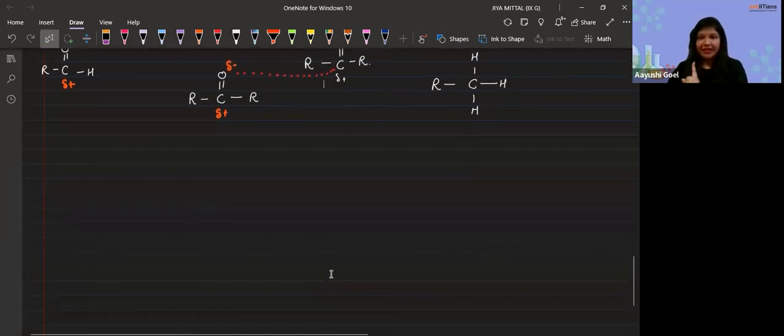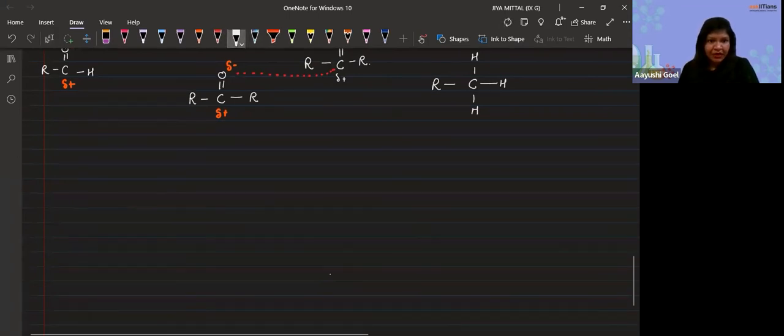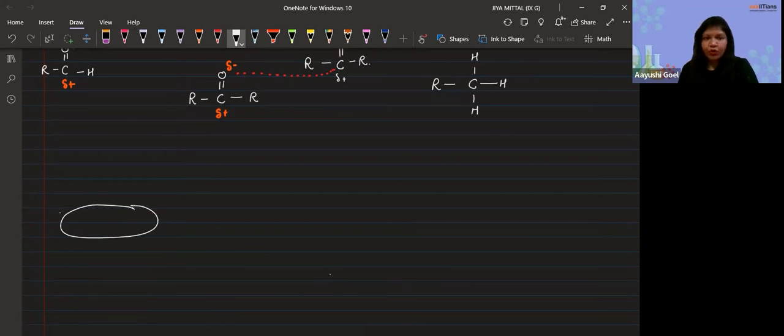There is a different case in the alcohol. For the aldehyde and ketone, let's just draw this diagram. Technically, in the aldehyde and ketone it's a dipole like this, with a negative charge on oxygen and a slightly positive charge on the carbon.